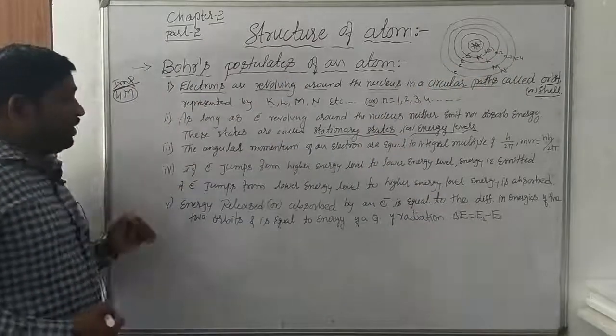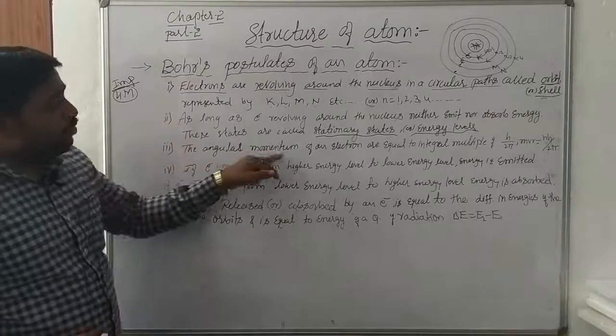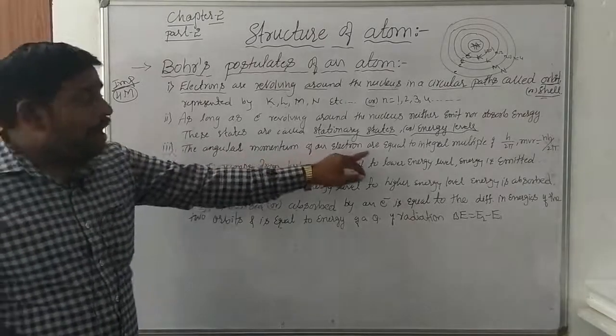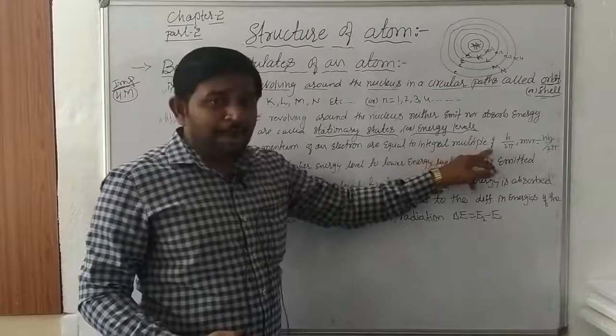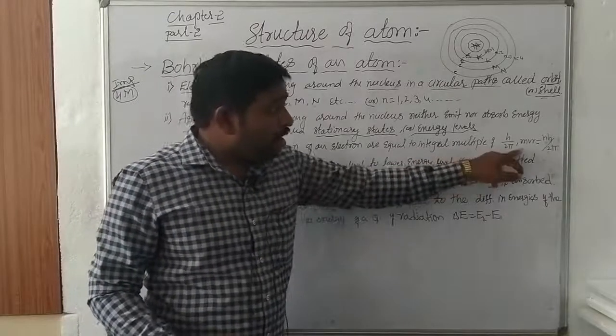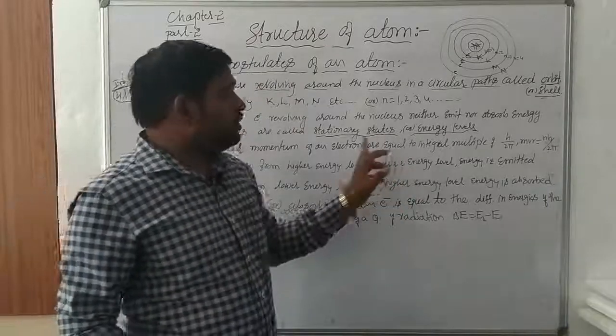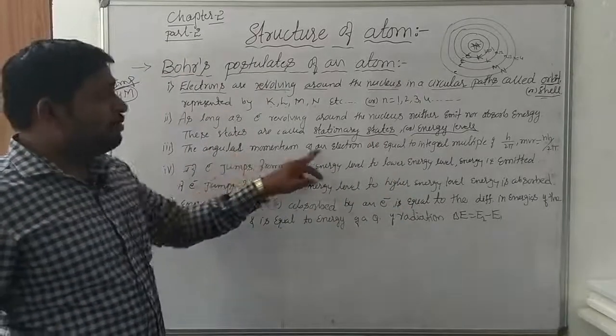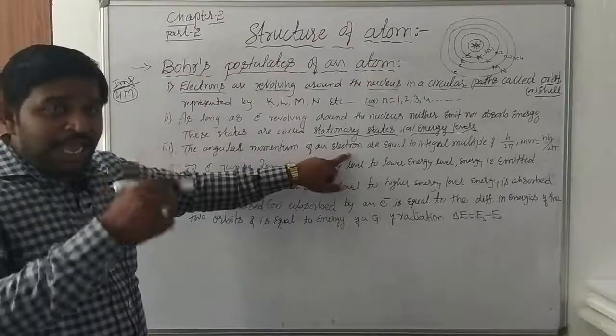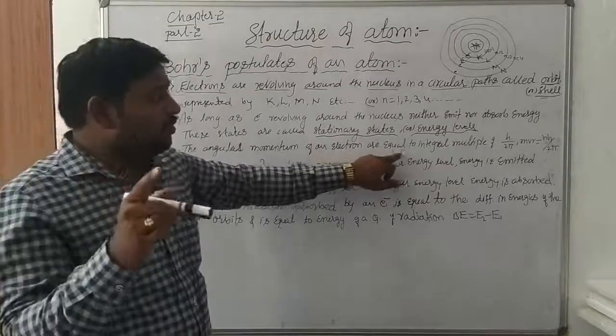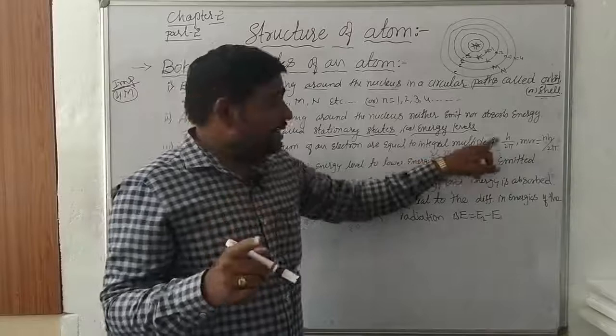So next let us go for third point. The angular momentum of an electron is equal to an integral multiple of h by 2 pi, or mvr is equal to nh divided by 2 pi. So the angular momentum of an electron is always equal to an integral multiple, that is h by 2 pi.